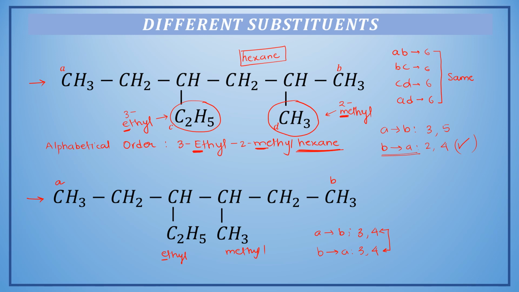So we will start numbering from A to B. By numbering like this, this will be the third position, this will be the fourth position. And again we will write the name of the compound in alphabetical order. So first of all we will write ethyl along with its position, and then methyl, and then we will add the name of the parent chain as hexane. So the name of this compound will be 3-ethyl 4-methyl hexane.